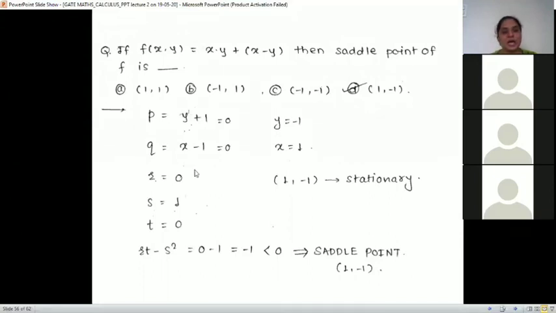So we find next r. What is r? R is dou 2z by dou x square. So the next derivative of this with respect to x is 0. Then s is dou 2z by dou y dou x.